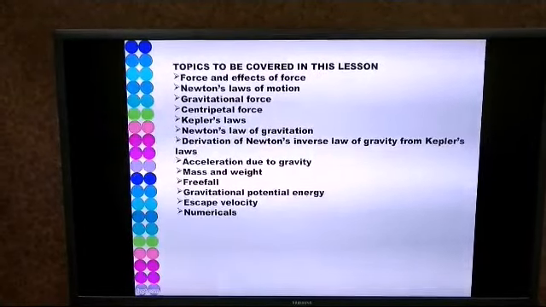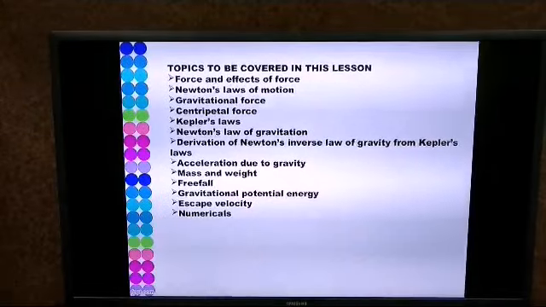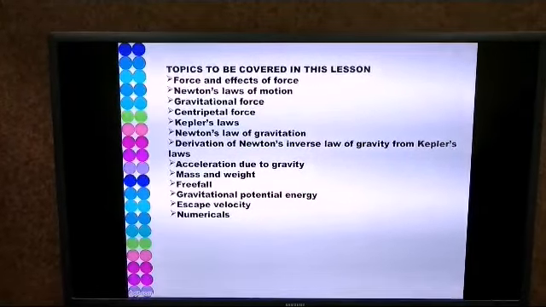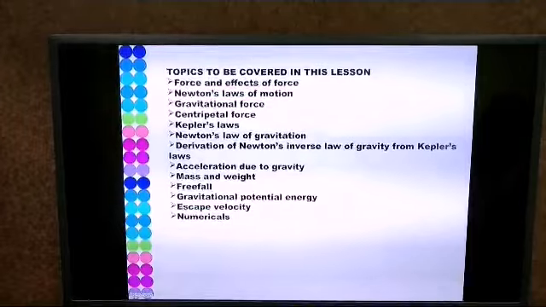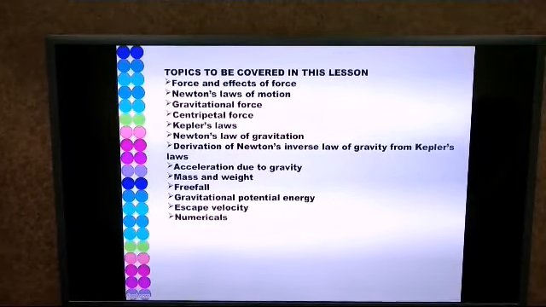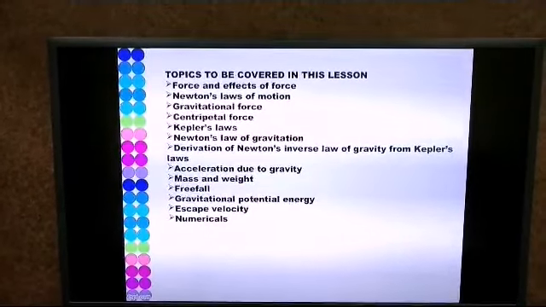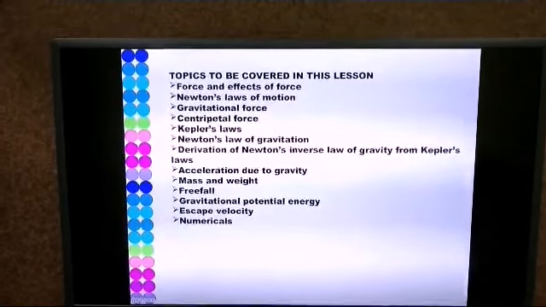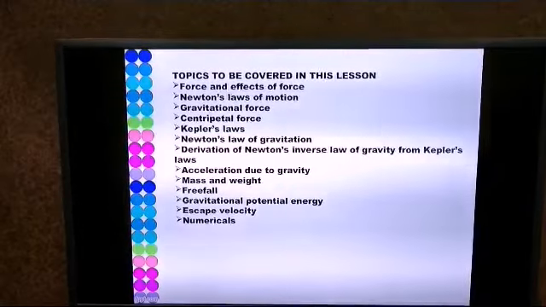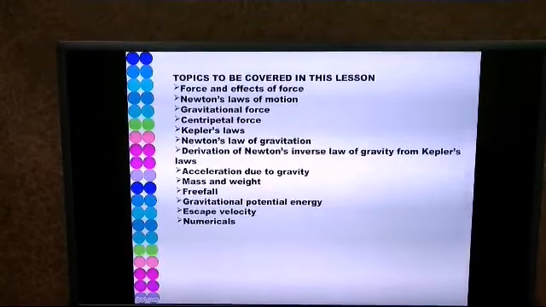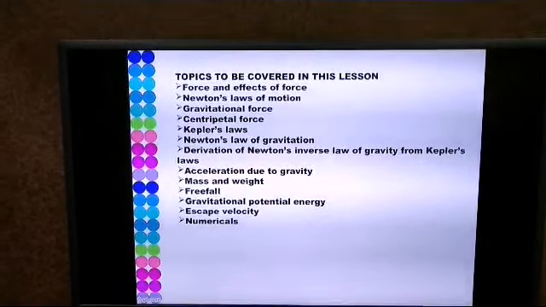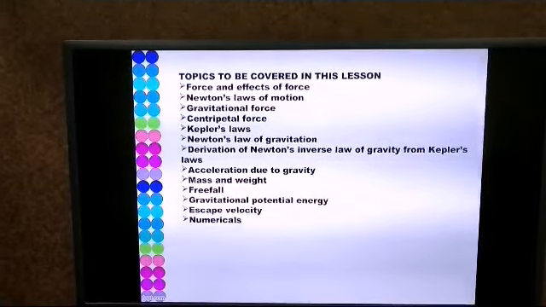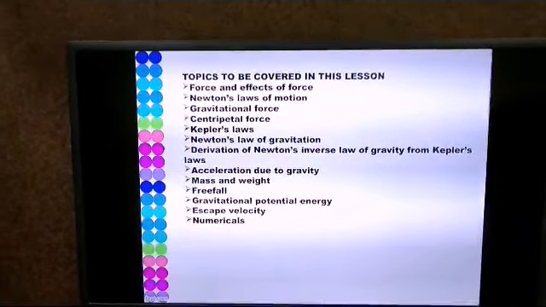Gravitational force, centripetal force, Kepler's laws, Newton's law of gravitation. We are going to derive Newton's inverse law of gravity from Kepler's laws. Acceleration due to gravity, mass and weight, free fall, gravitational potential energy and escape velocity. We are also going to learn to solve the numericals from this chapter.